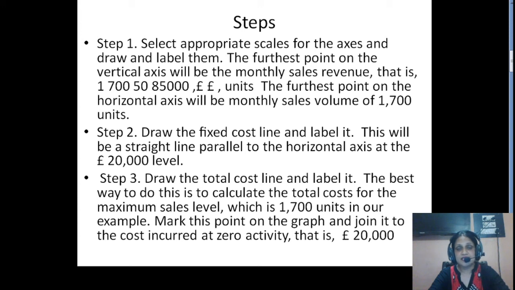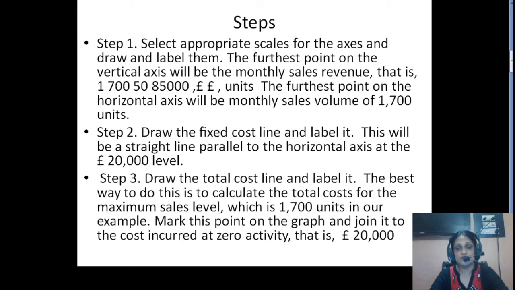See, since it is not going to change with the level of activity, it will be same throughout the production units. So, it will be a straight line parallel to the horizontal axis. Now, what is left? We have to draw the total cost line. The best way to do is to calculate the total cost for the maximum sales level, which is 1700 units in our example, right? Mark this point on the graph and join it to the cost incurred at zero activity,